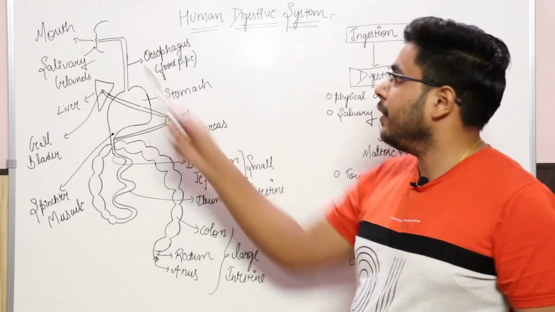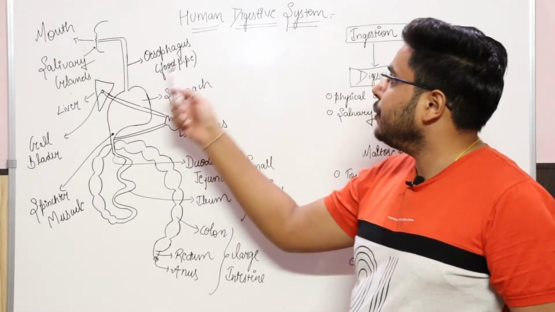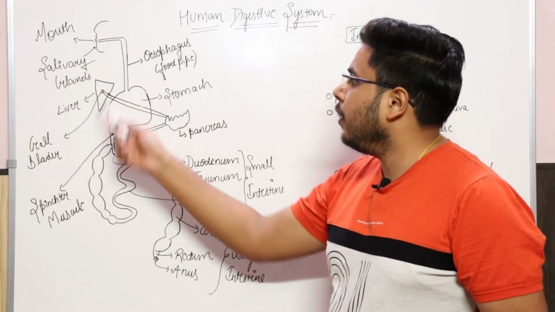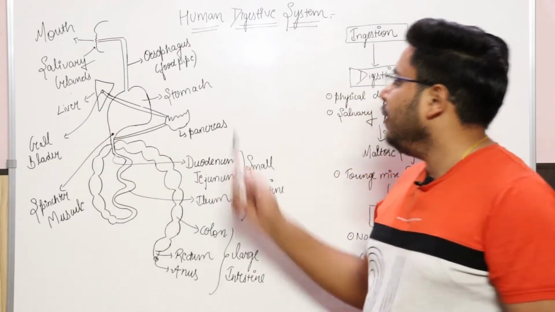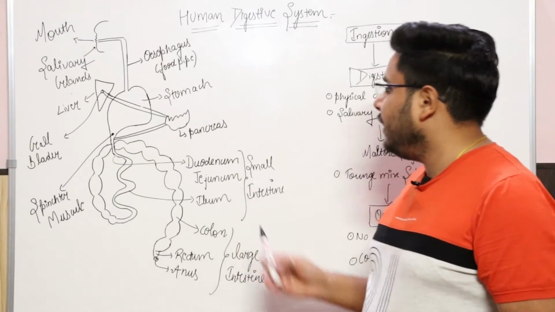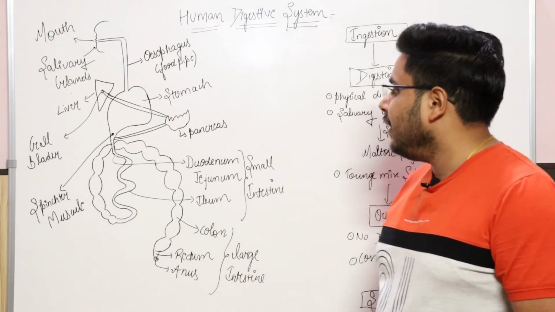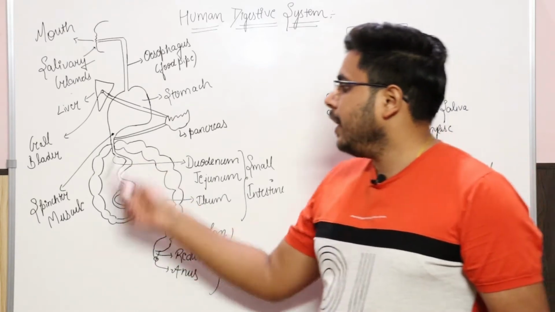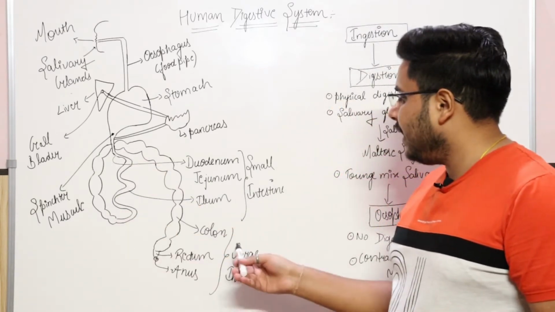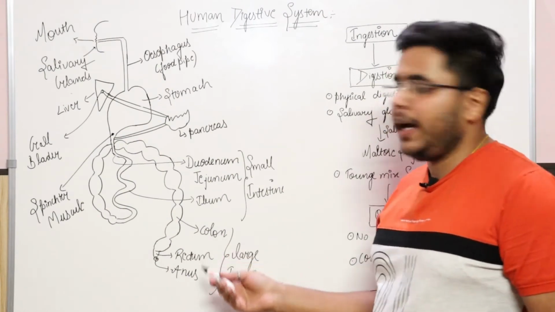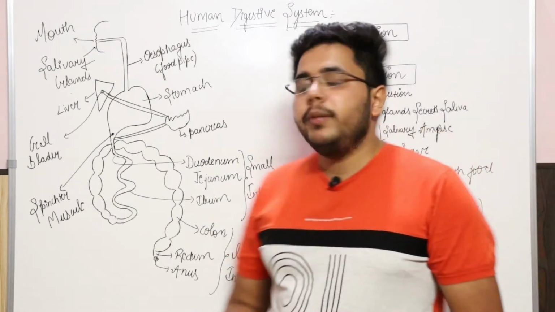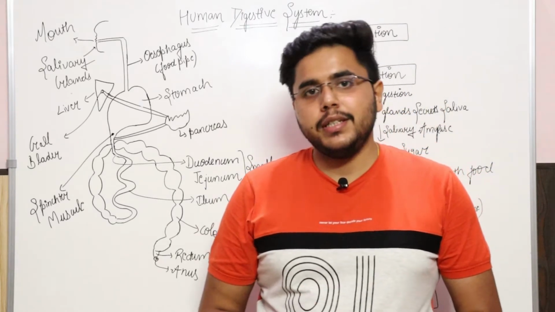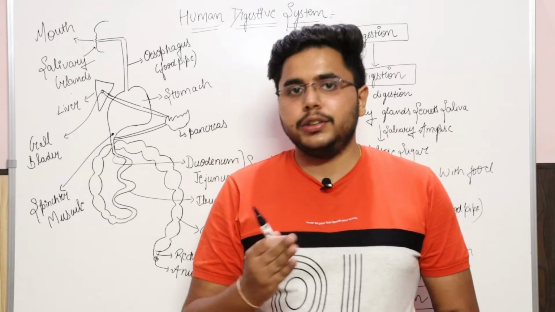that are present below your tongue, and then we have the esophagus, which is also known as the food pipe. We have the liver, the gallbladder, the stomach, pancreas, and small intestine, which has various parts like duodenum, jejunum, and ileum. Okay, and here we have the sphincter muscle, and these are the large intestine parts: colon, rectum, and anus. So I will be telling you everything in detail, that when you ingest food, what are the various things that act on the food during the digestion process.